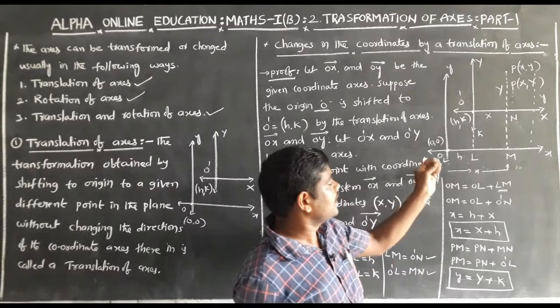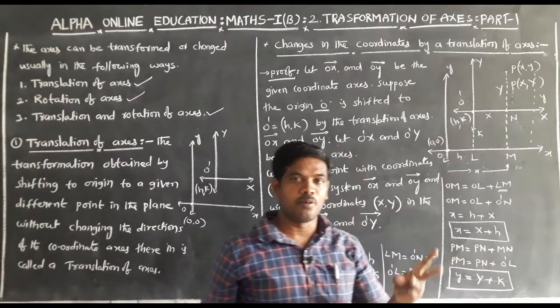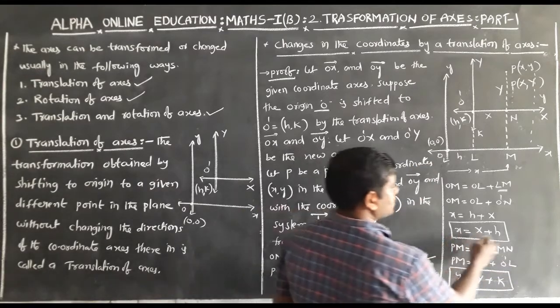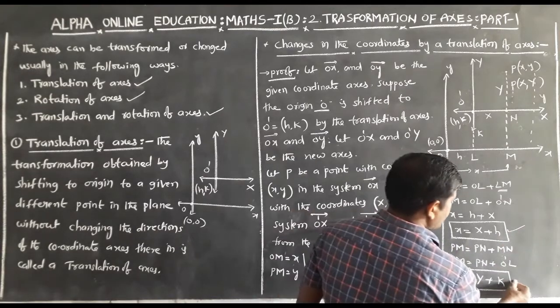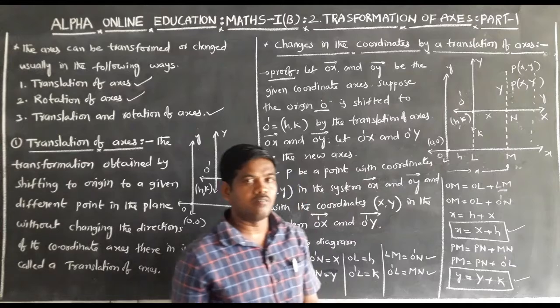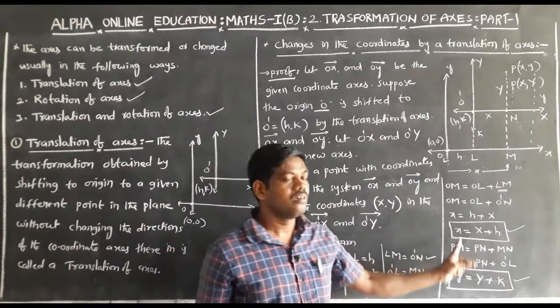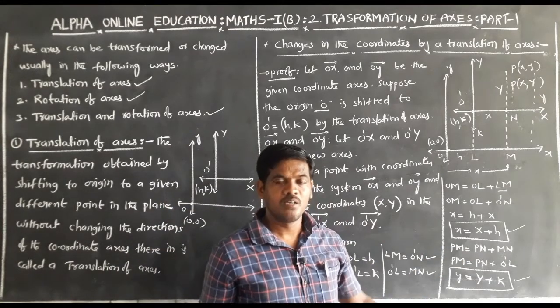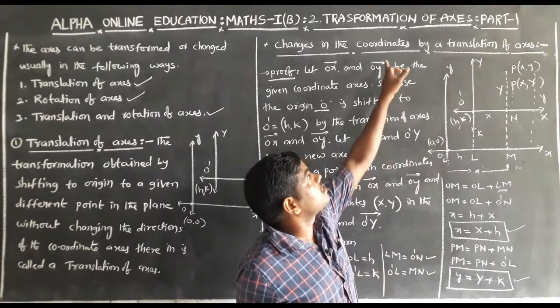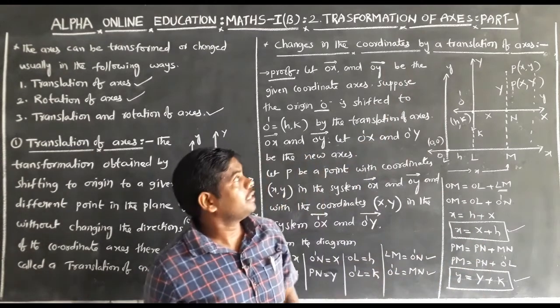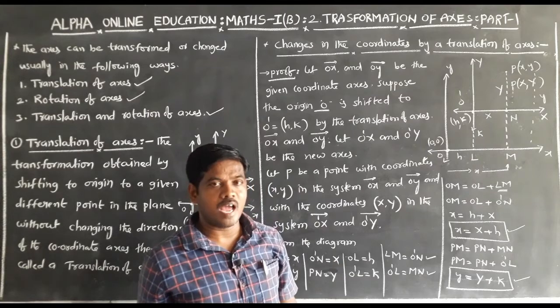Here the relation between the 3 points: small x is equal to capital X plus H, small y is equal to capital Y plus K. This is the formula. Most important concept: changes the coordinates by the translation of axis.